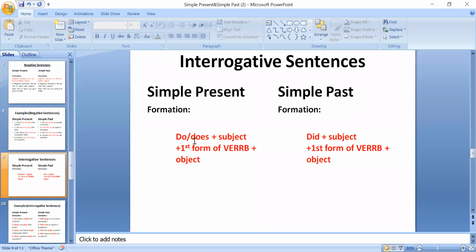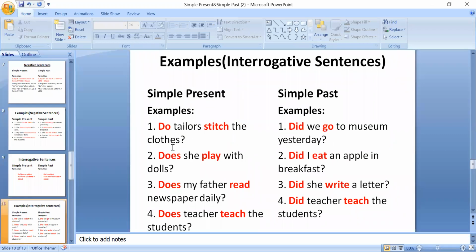Okay, look at these examples of interrogative sentences. Do tailors. There will be a question mark at the end of the sentence because it is an interrogative sentence. अब डू जो है वो हमने सब्जेक्ट के अकॉर्डिंग यूज करना है. ओके, you can see that subject tailors is plural, so we have used do with it.